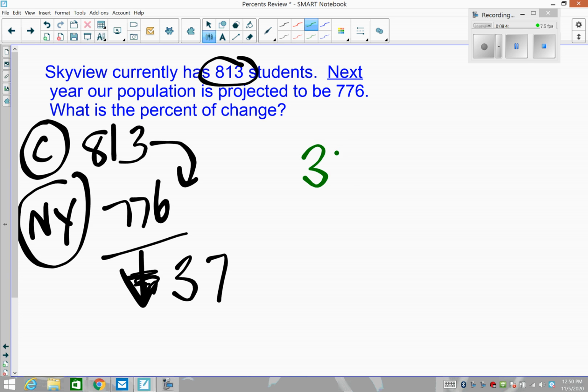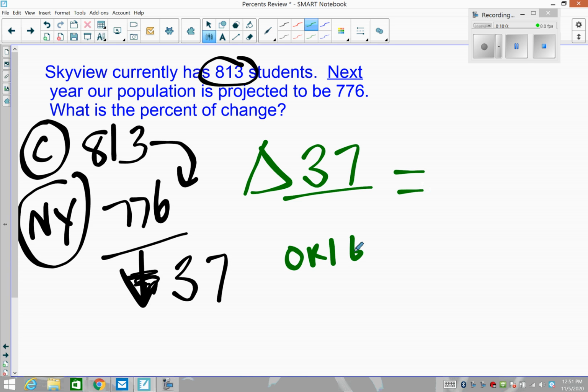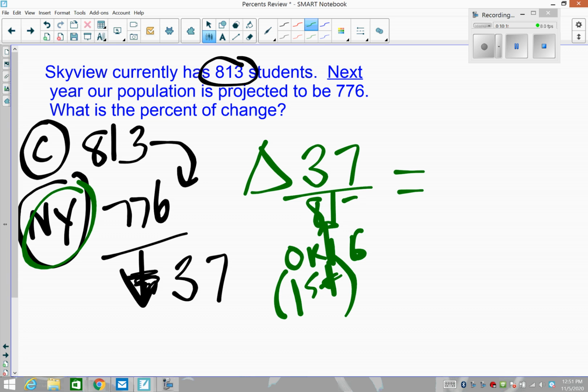So 37 is what we call in math the change. I like to use a triangle for that, meaning change. That's the change that's happening. The key to this entire process of percent of change is you have to put the original value on the bottom, which means the first value in time. Over the course of time, what happened first? Well, this year happened first because next year hasn't happened yet. So the 813 goes on the bottom because that's the thing that happened first.